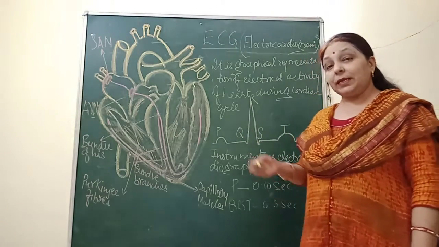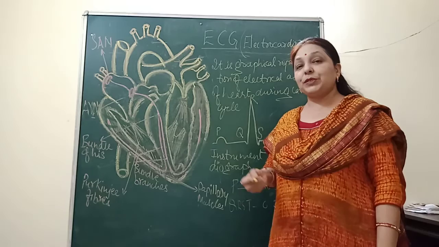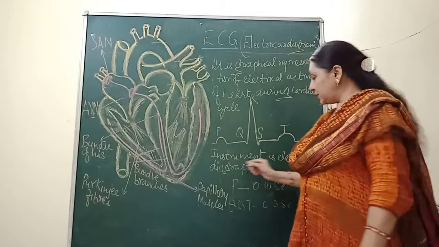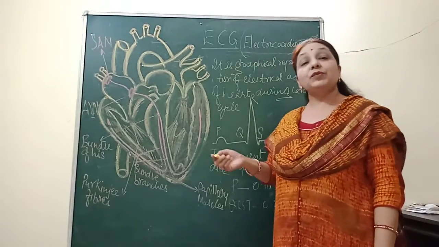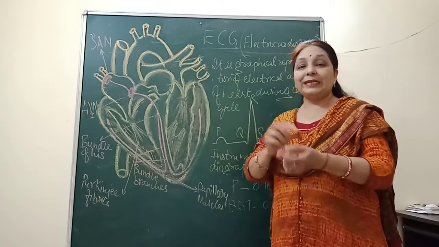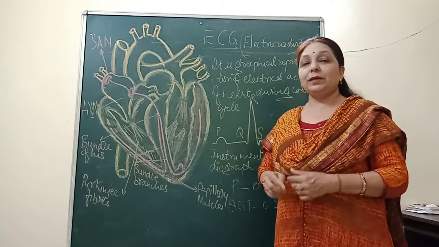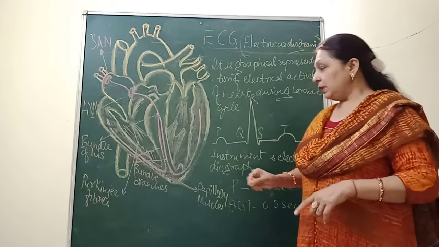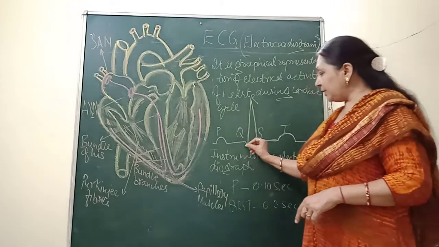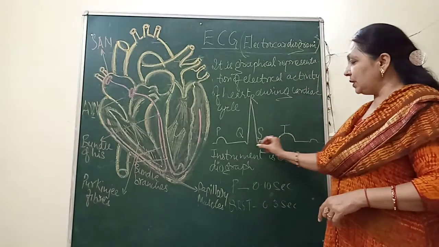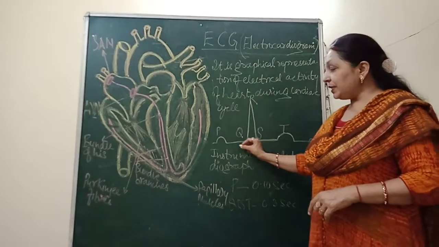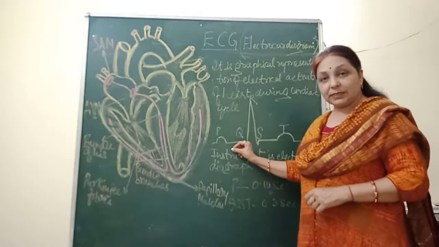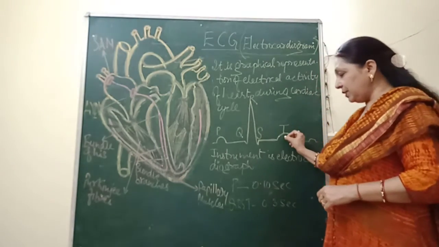To obtain a standard ECG, the patient is kept with the machine, the electrocardiograph, which has 3 electrical leads, one on each wrist and one on the left ankle, just to monitor the functioning of the heart. And here you can see the graphical representation of the electrical activity of the heart. It shows various waves or peaks represented by different alphabets. These are P, Q, R, S, T.